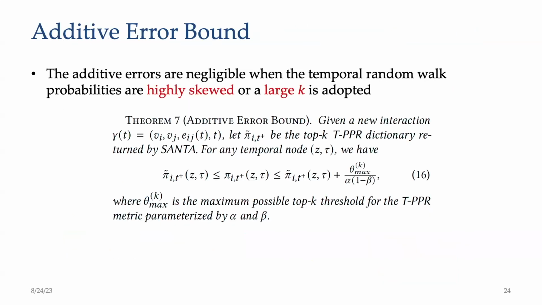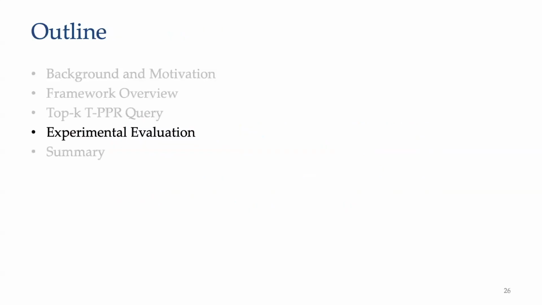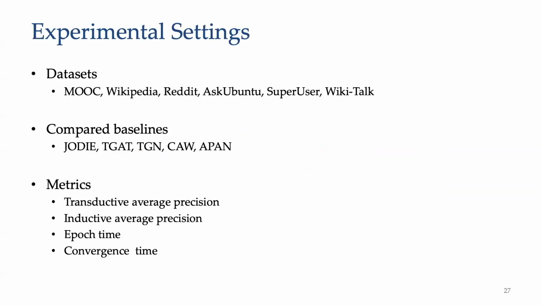We have developed approximation guarantees for our Santa algorithm. Our theory shows that the absolute error bound indicates the absolute errors of Santa are negligible when the temporal random walk probabilities are highly skewed, or a large k is adopted. Besides, the relative error bound indicates that the errors of estimated TPPR values can be marginal for the most influential temporal nodes. Next, I will introduce the experimental results.